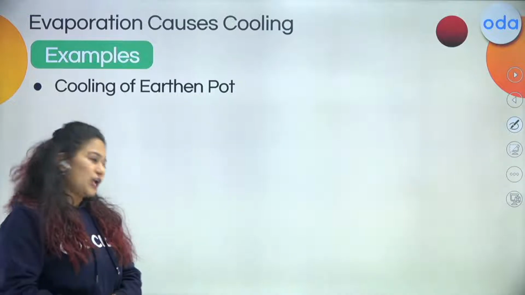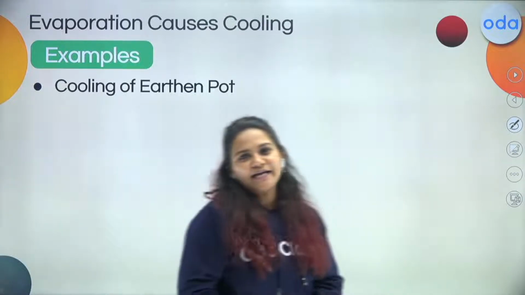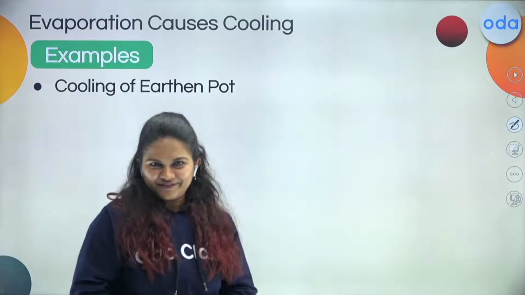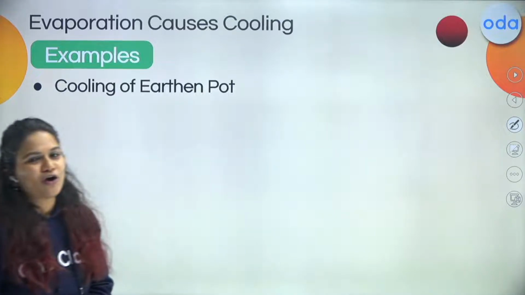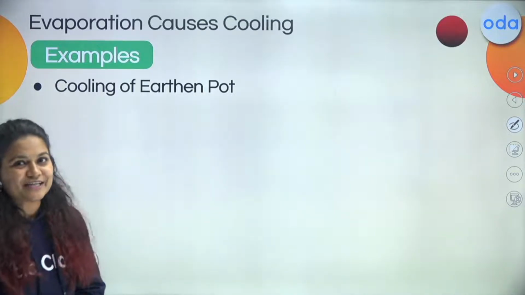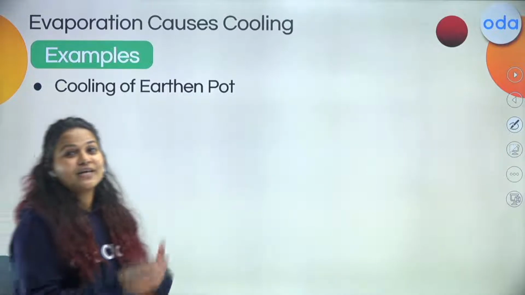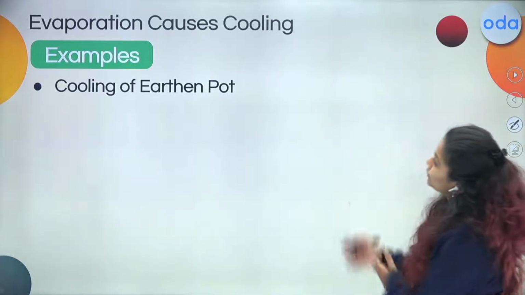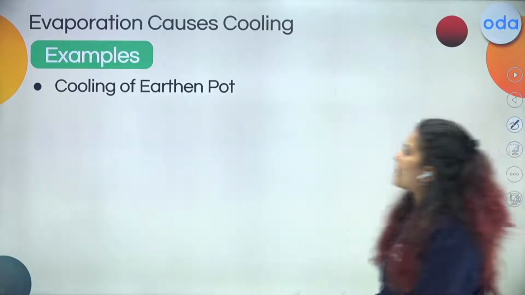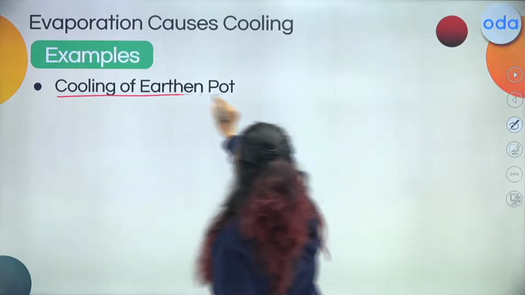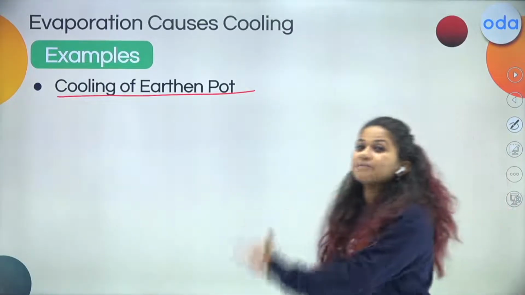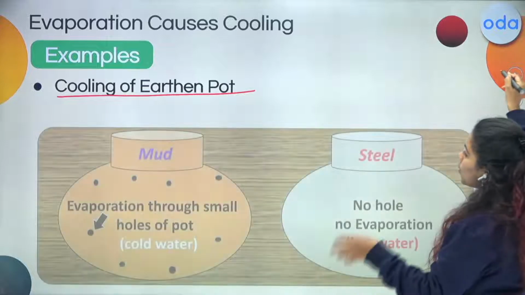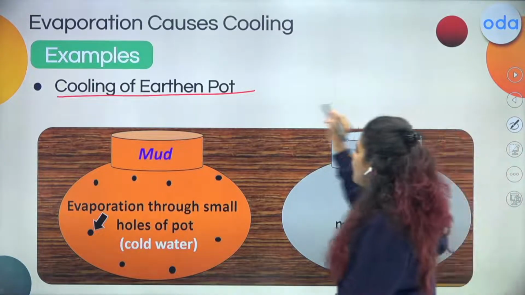So that is why we want to run to our room, switch on the fan and feel relief. So why do we feel relief when we switch on the fan? Yes, we feel relief because we feel comparatively cooler. So why is this cooling effect there due to evaporation? The first example is the cooling of an earthen pot. I'm going to take an example and explain how this cooling effect works, how the mechanism works. So I have two pots here.